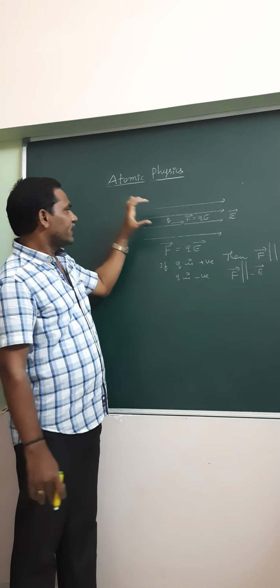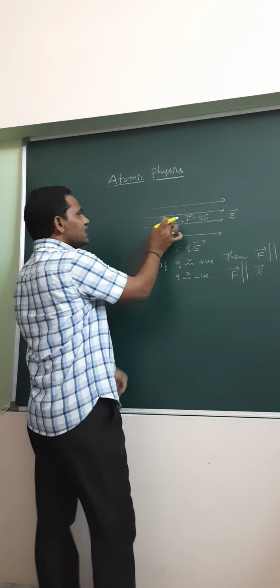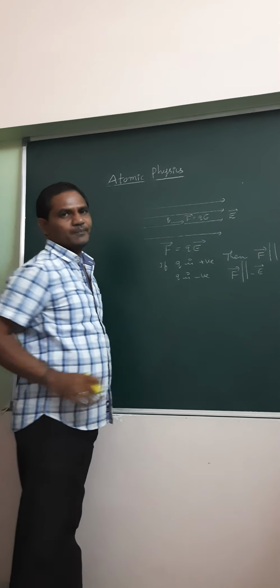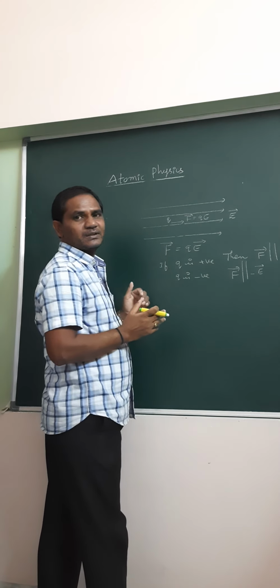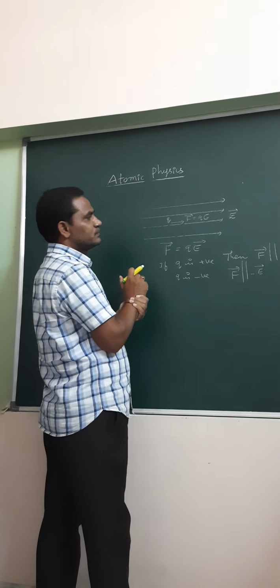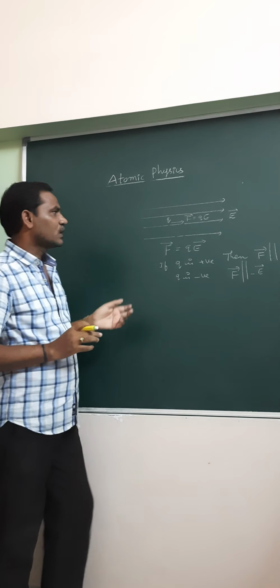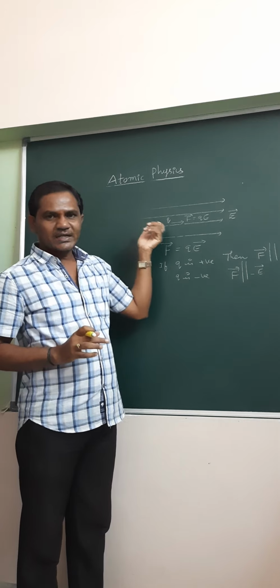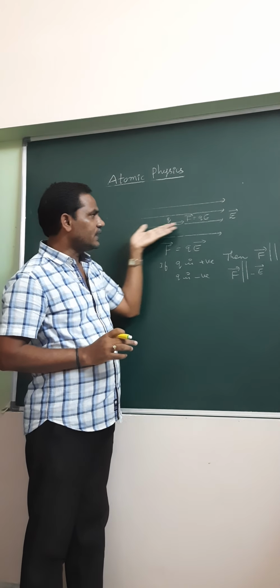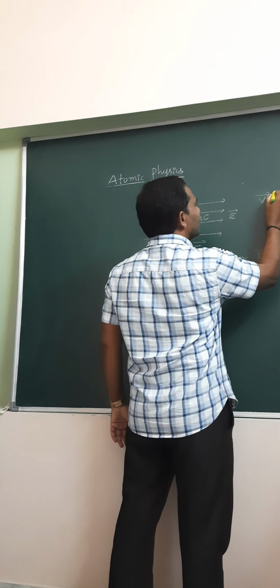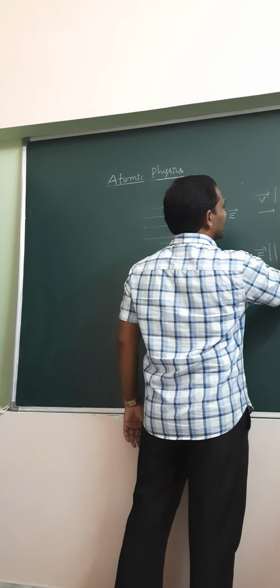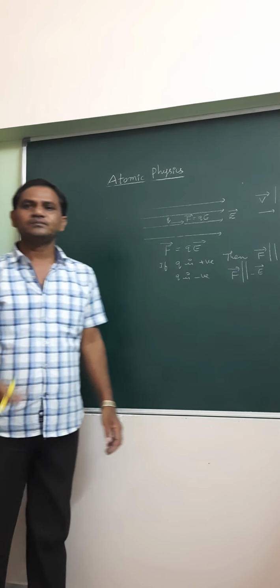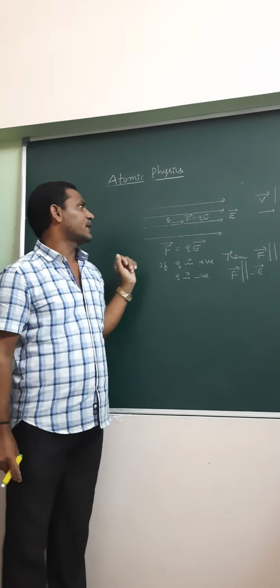Here, whether the charged particle is at rest or in motion, if it is moving with velocity v parallel or anti-parallel to the field direction, then it follows a straight path. When the charged particle is moving along the direction of the field or opposite to the field, that is, V bar parallel to E bar, then the particle follows a straight path.